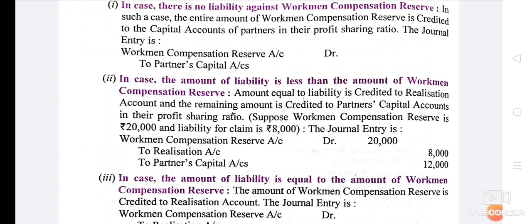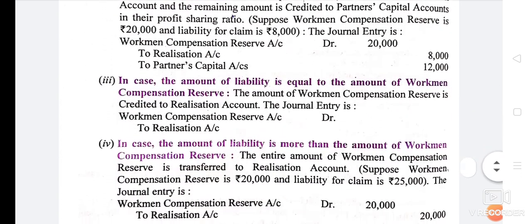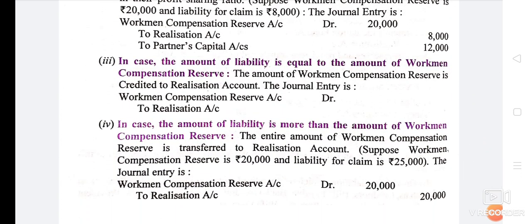So you can pass 2 separate entries for this. First entry will be workmen compensation reserve account debit to realization account 8,000. That is the amount of liability transferred to realization account. And then remaining reserve, in this example remaining reserve is rupees 12,000. It will be distributed between the partners in their profit sharing ratio. Okay.